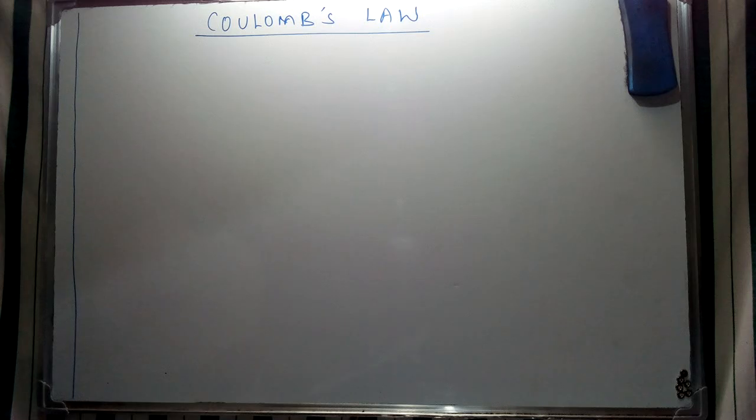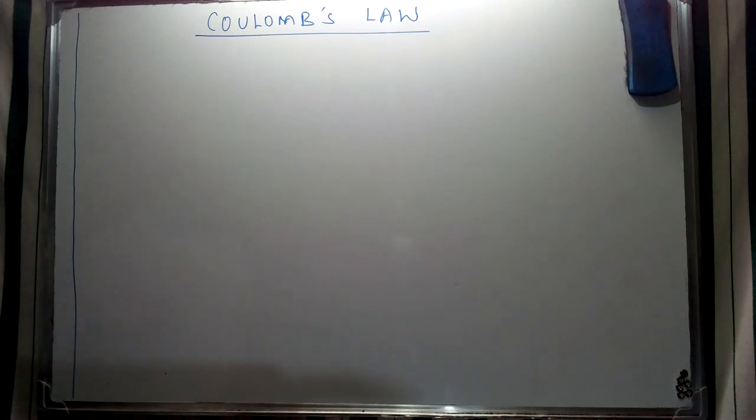So today we're going to look at a very interesting work of one of the French physicists by the name Charles Augustin Coulomb. Of course, this is going to play a role in collaboration with other laws, which are going to assist us in describing different aspects of electricity and magnetism.